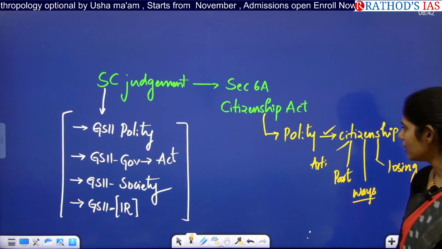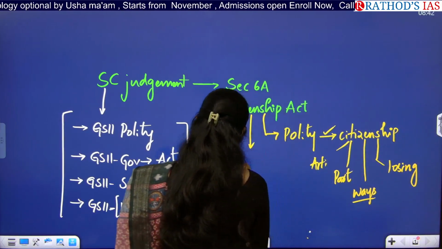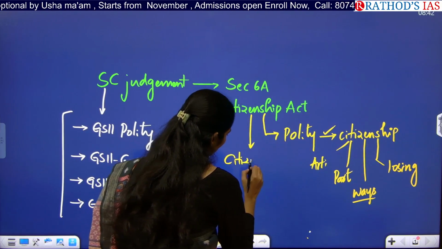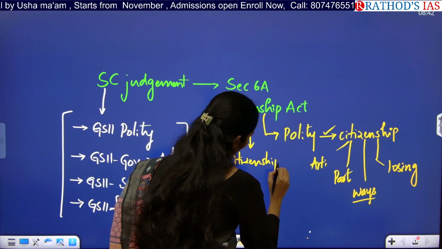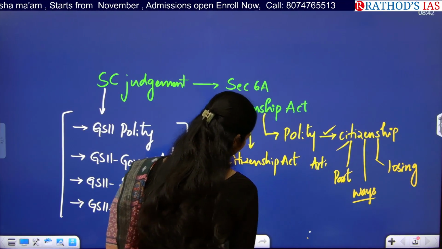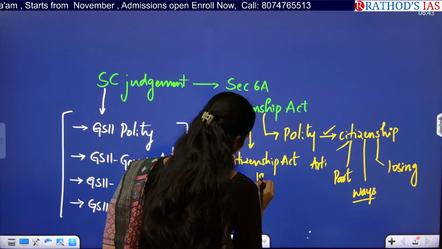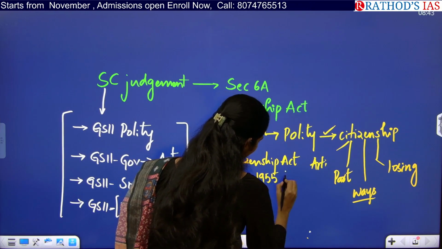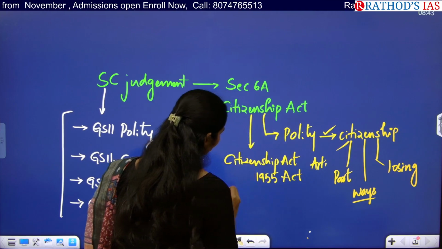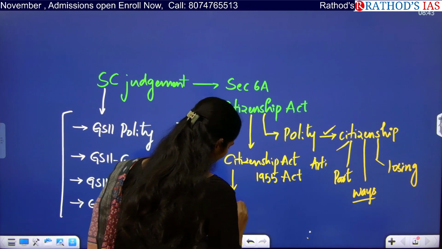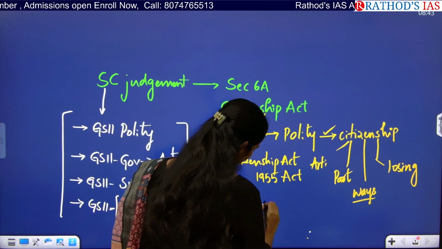And apart from that, you have to know about the Citizenship Act of 1955. It is one of the parent acts. After that, many times we went for amendments to this act.